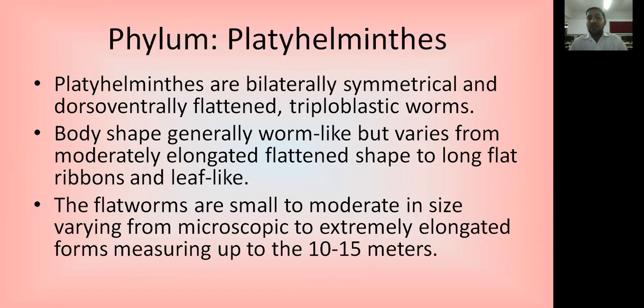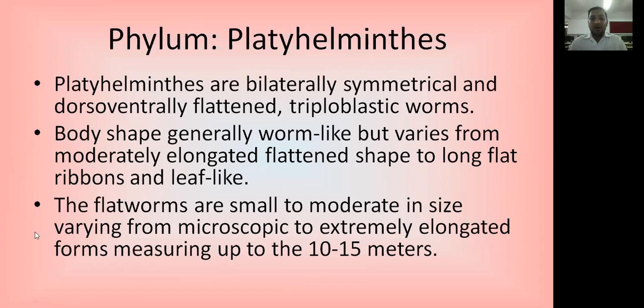Body shape is generally worm-like, but in various forms. Moderately elongated, flattened shape, to long flat ribbon and leaf-like shape. The body shapes of the organisms are very different from each other. Simply, they are elongated, simple in form, and some are flattened, and some are long and flat with a ribbon-like structure, and some have a simply leaf-like structure.